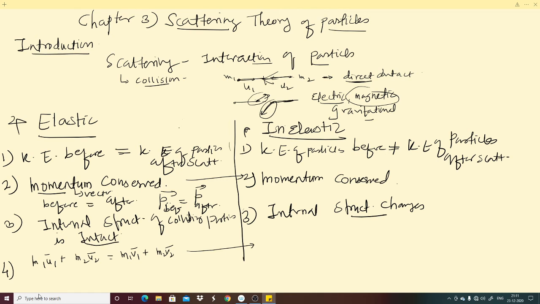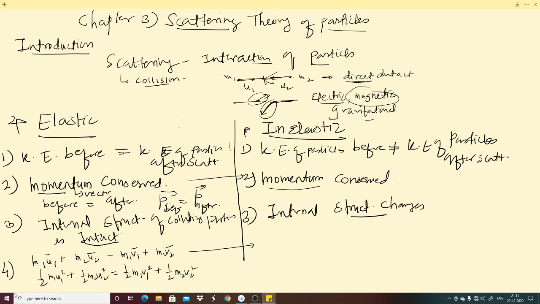Now the equation for kinetic energy conservation is 1/2 m1 u1² + 1/2 m2 u2² = 1/2 m1 v1² + 1/2 m2 v2².